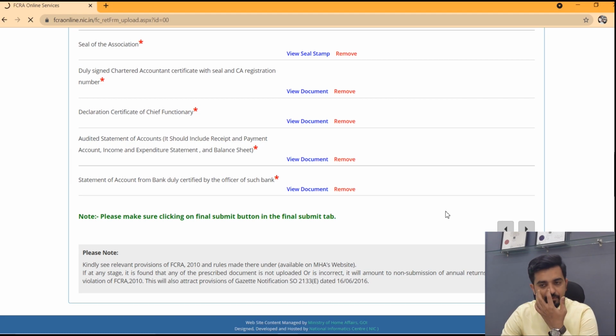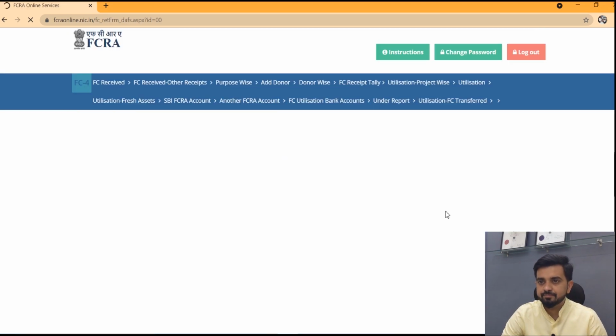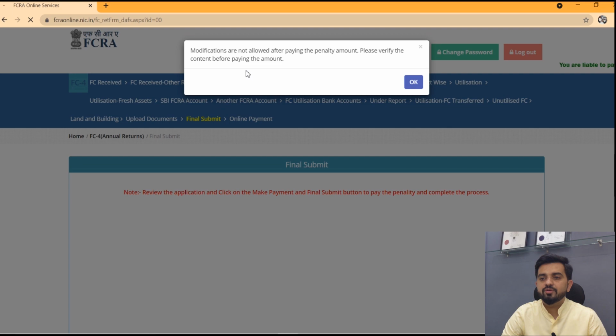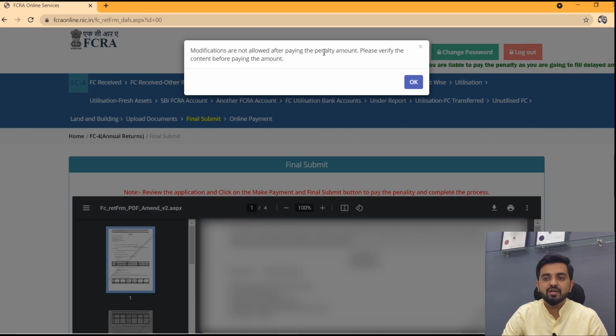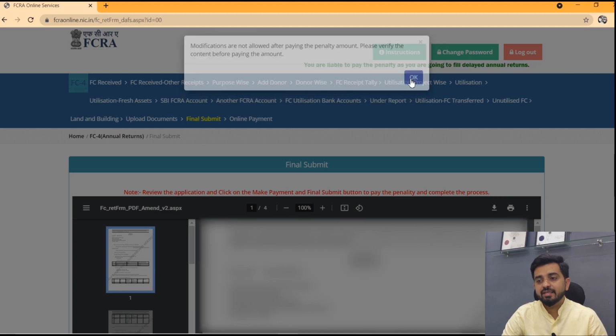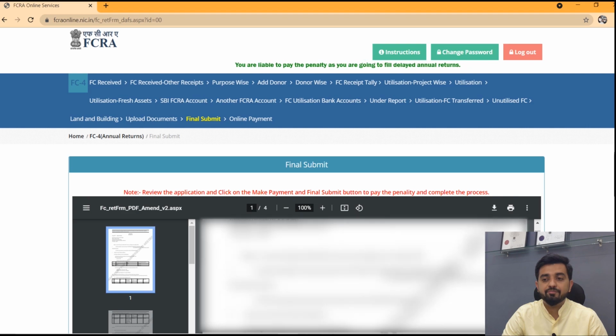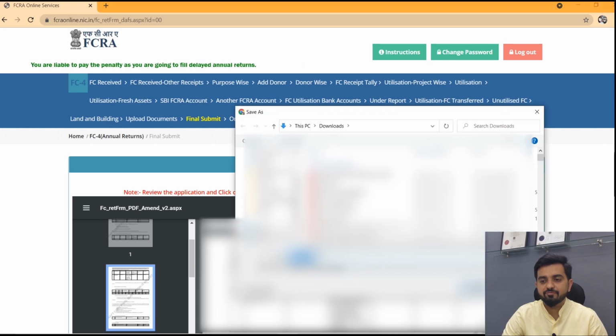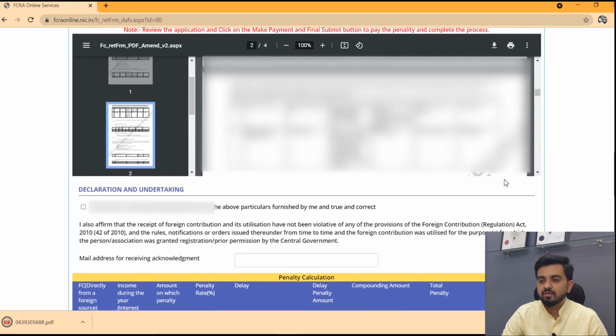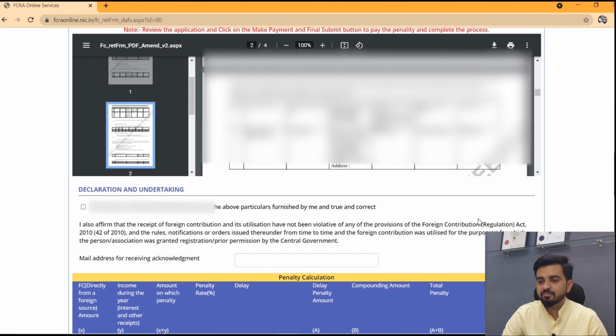Please confirm before clicking on the final submit button. Okay, now there is a warning: modifications are not allowed after paying the penalty amount. Please verify the content before paying the amount. Okay, now this is the draft copy of FC4 written. You just have to download it for your future reference, as I am downloading it into my system.